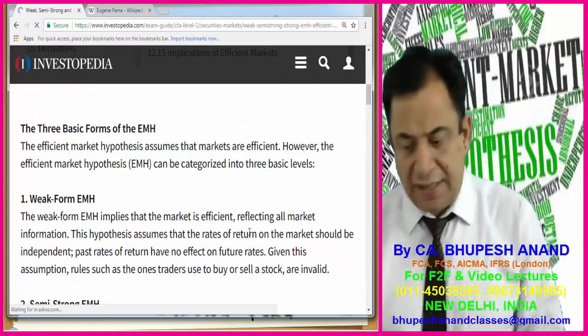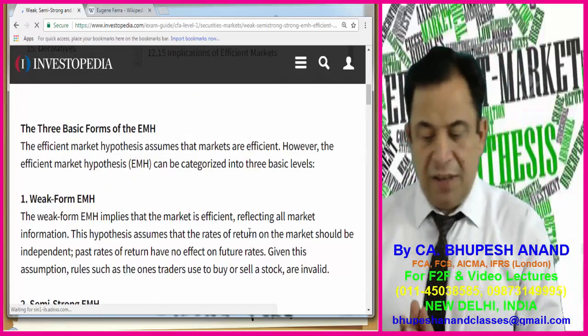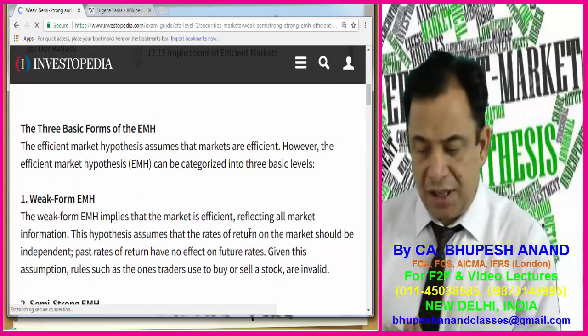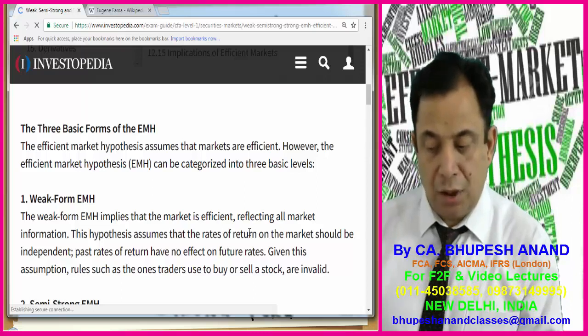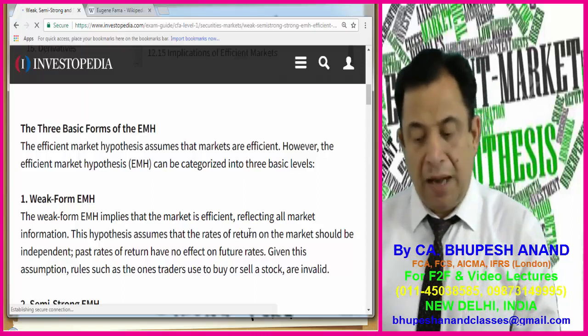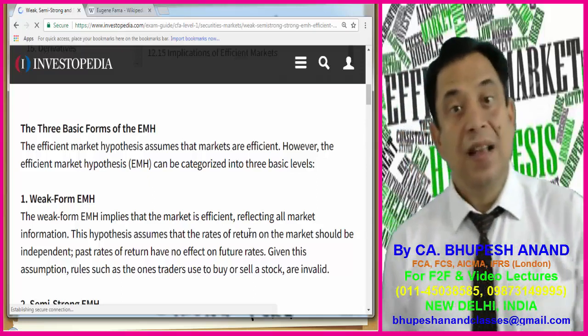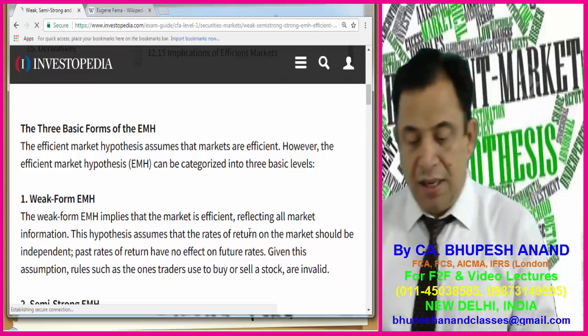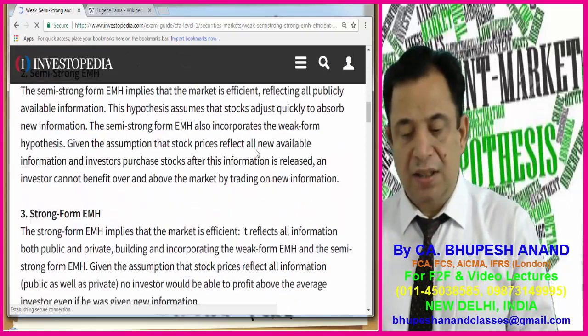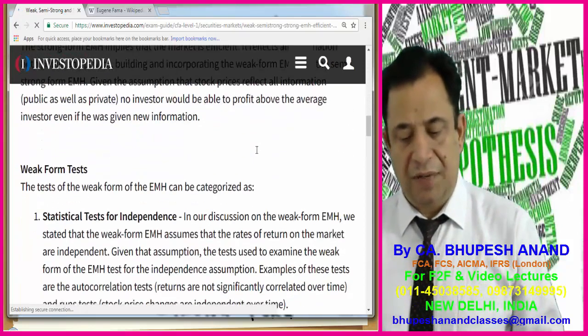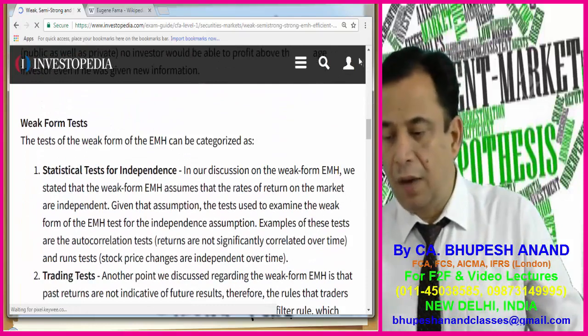The weak form implies that the market is efficient, reflecting all market information. But this hypothesis assumes that the rate of return on the market should be independent. Past rates of return have no effect. It means no effect of technical analysis. Given this assumption, rules such as one trader has to buy this are invalid. Okay, so these are the three different forms of market.